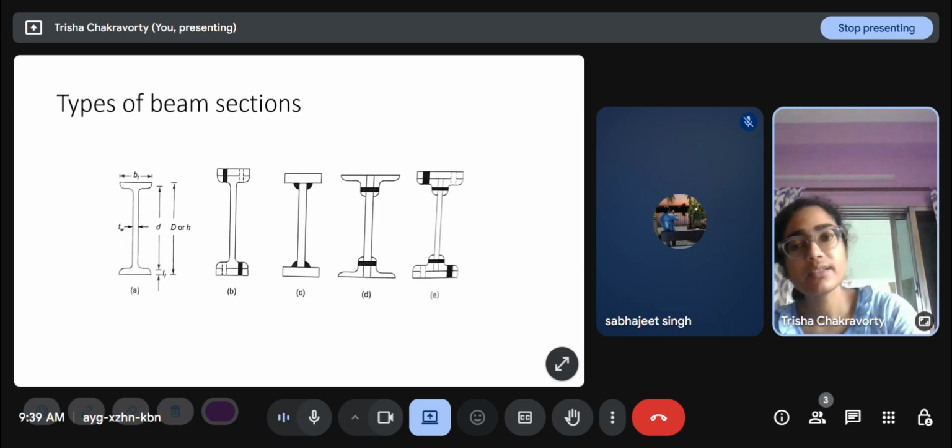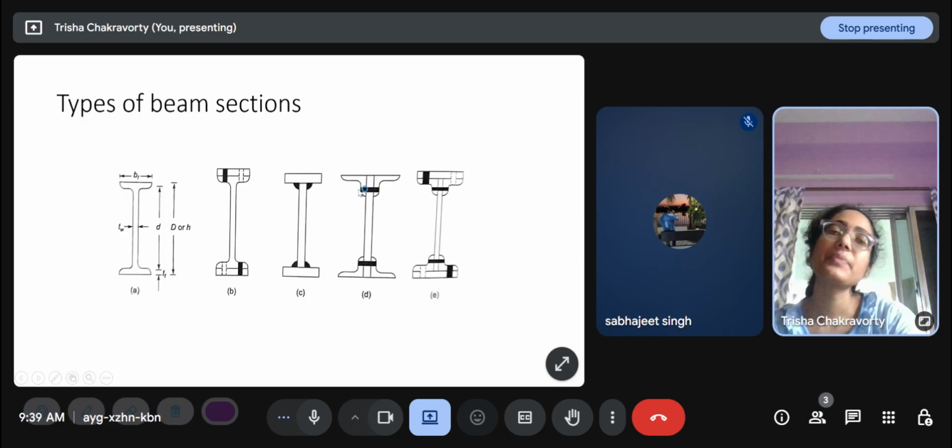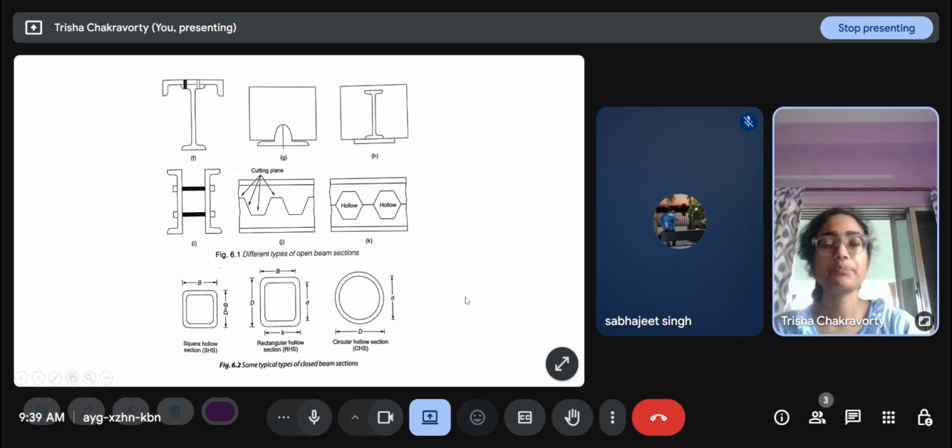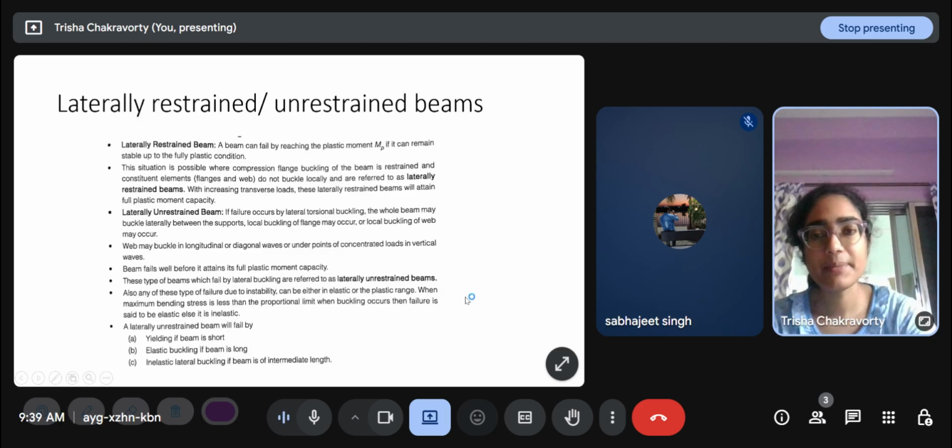Types of beam sections. This is an I section. This is an I section with two plates. This is a built-up section completely. So it has one plate here and two plates here acting as flanges. This is a plate with four angle sections bolted to it, also seeming like an I section. And this is a heavily reinforced section with one plate and a completely built-up section. One plate here, four angles, then again two plates. Yes, there can be various types.